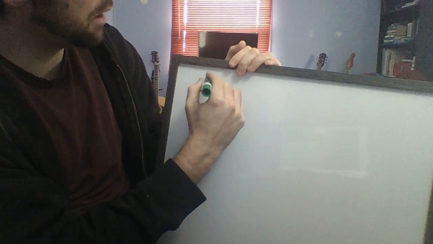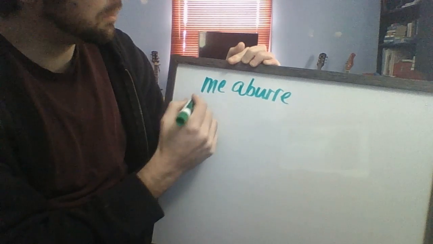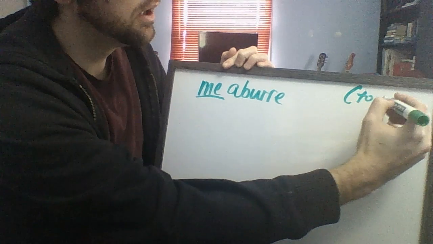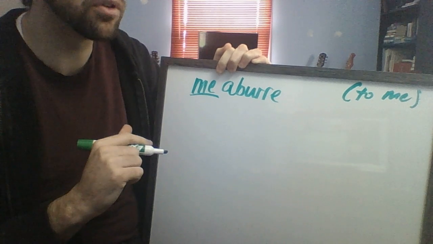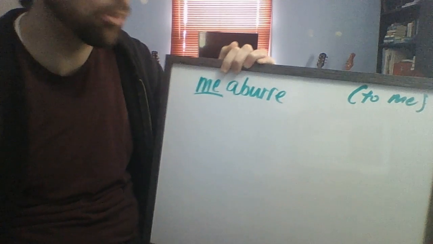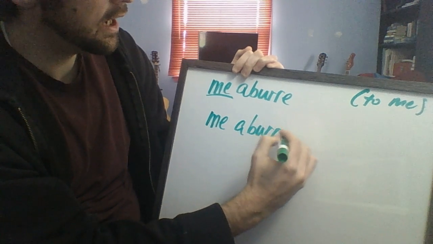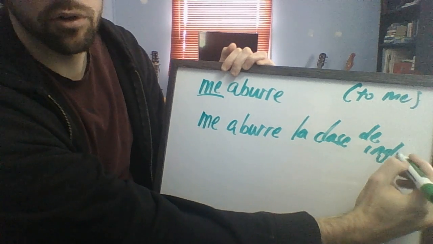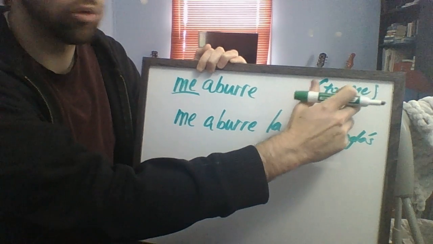So we saw this example, right? We have, let's say, me aburre, right? And so when we say me, we know that it's boring to who? It's boring to me. Okay, so that's where we see me aburre. Now, I'm going to show you the same example several times so we can see how that changes as we change our pronoun. So let's say we're going to use this example: me aburre la clase de inglés. We're going to make sure it fits here on that page. So me aburre, we know we're talking about to me.